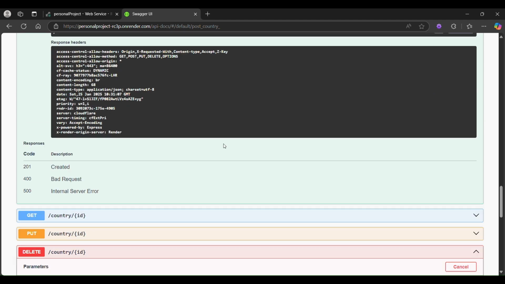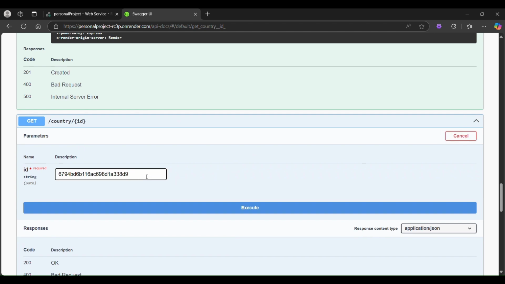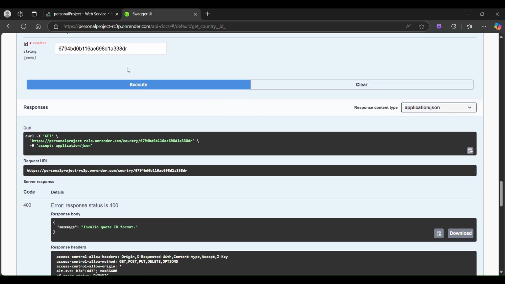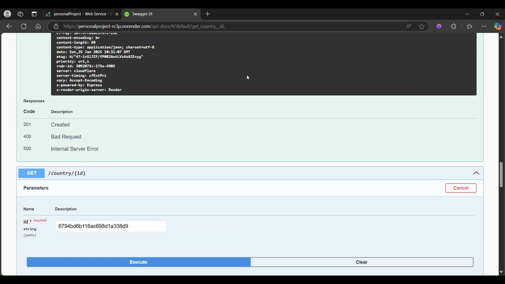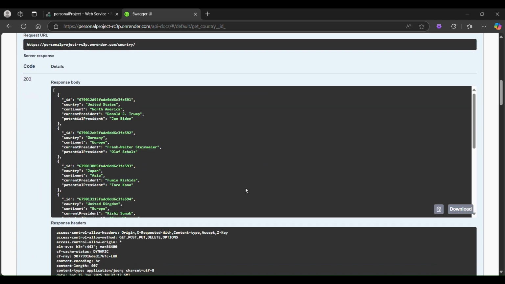So copy the ID. Let's work with get country by ID. The same validation applies. I put another check there. If I make an invalid one, it says invalid code ID format. So I need to use the right one. That was what I was supposed to put in the code also. When I put anything, even E, and execute again, we still get invalid code ID. So I put the right one now, and we get Poland, we get Europe, we get Copoland. And if you check the general get all data, you're going to see Poland.